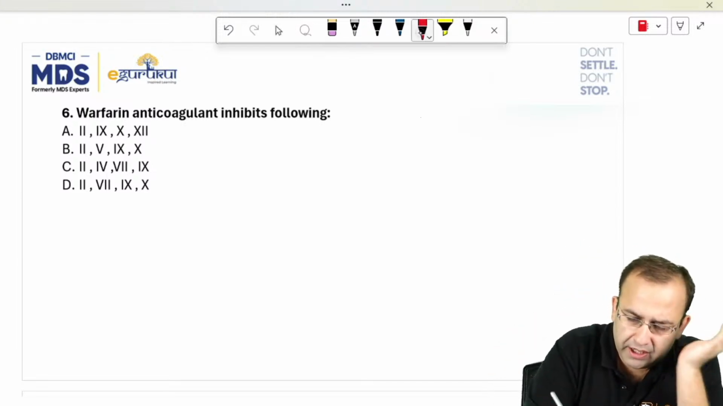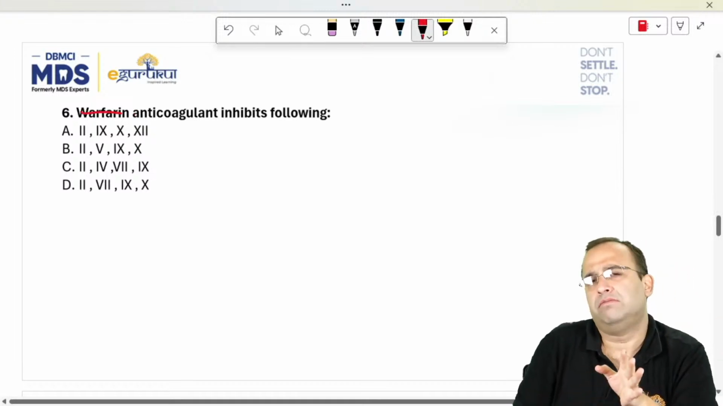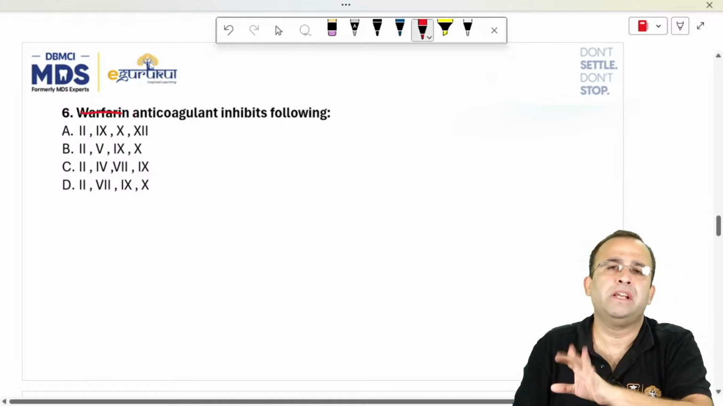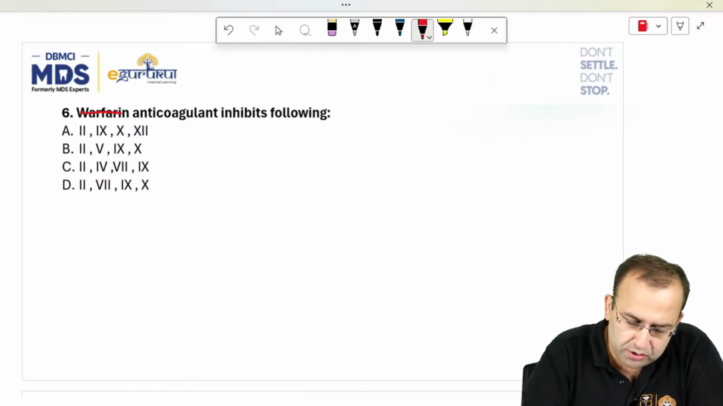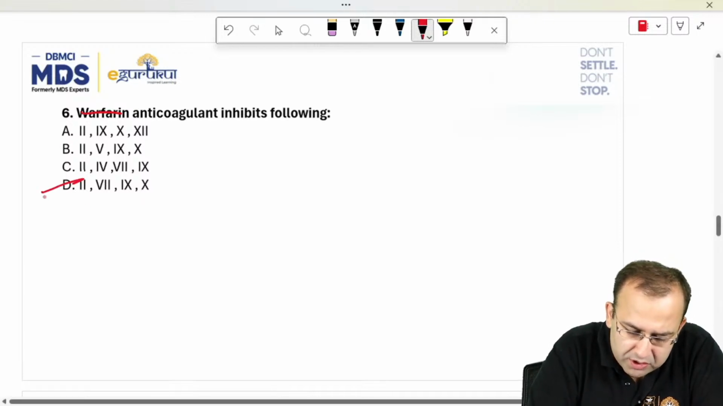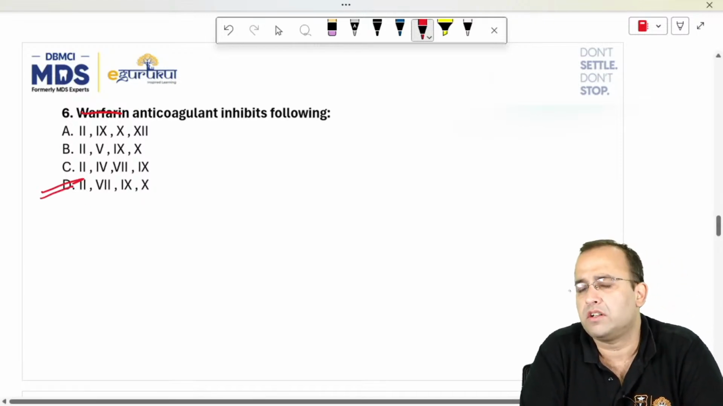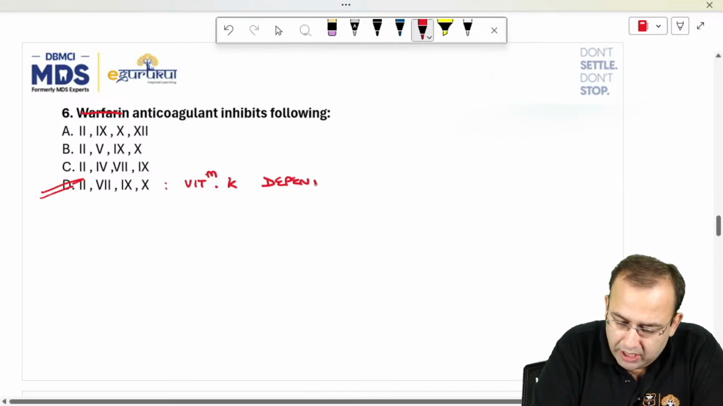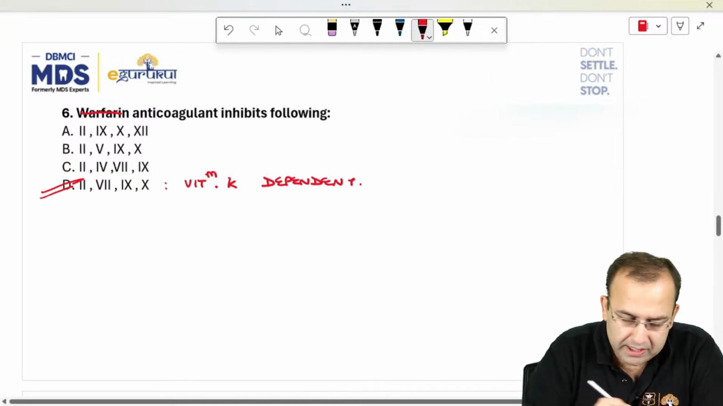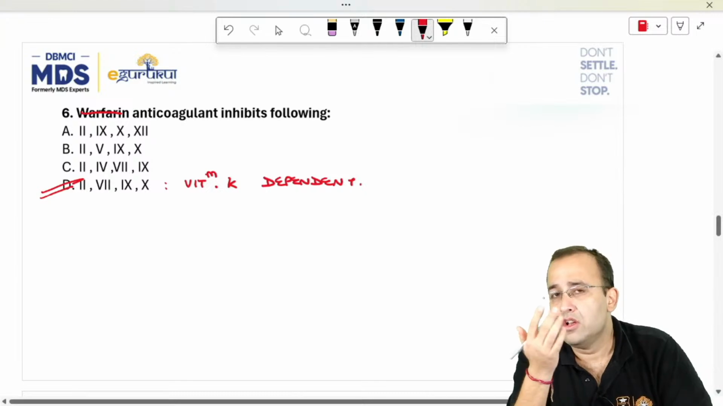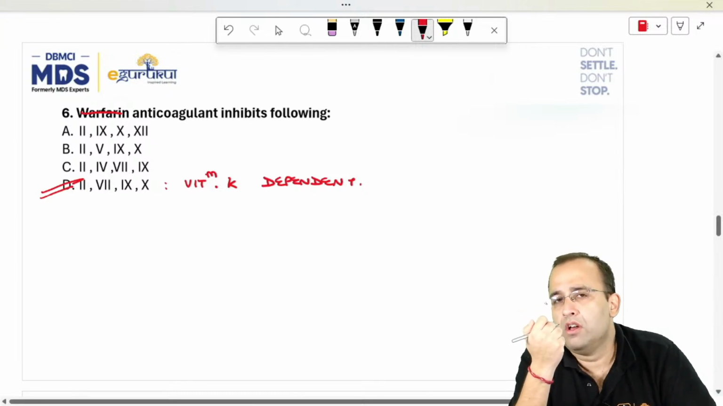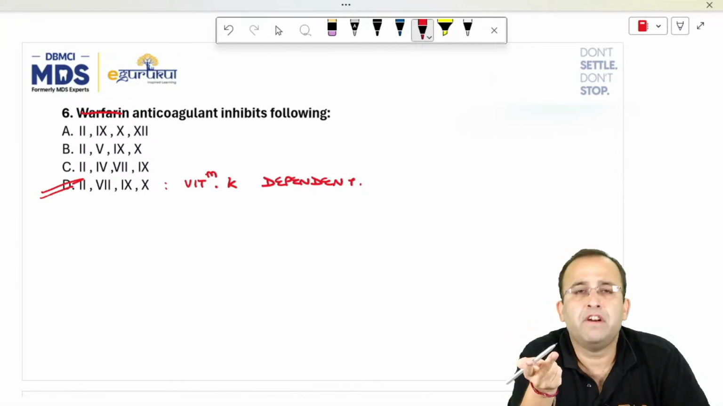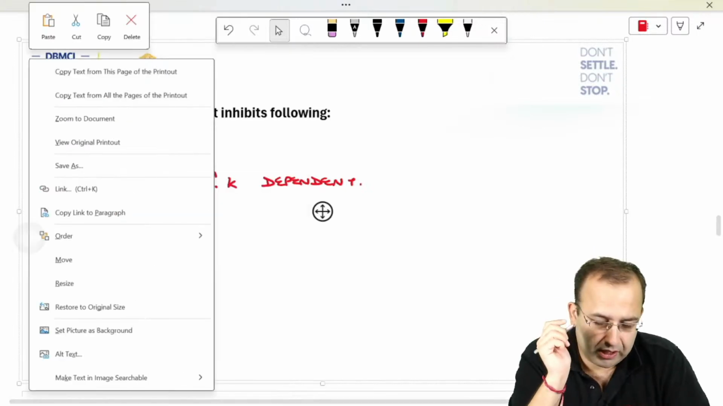Suppose I have no idea about warfarin also. I do not know that it inhibits vitamin K. But suppose I don't know, then also just by reading the options, I know vitamin K is related to coagulation factors, clotting factors 2, 7, 9, 10 are the ones which are vitamin K dependent. So I'll mark the answer as 4. These are the vitamin K dependent coagulation factors. So there were two questions on vitamins: post-translational modification and vitamin K dependent coagulation factors 2, 7, 9, 10.